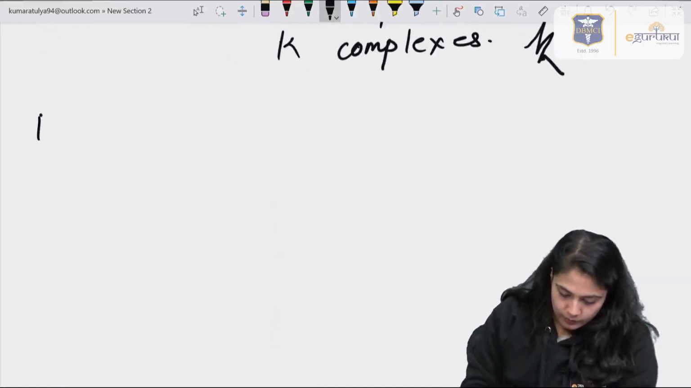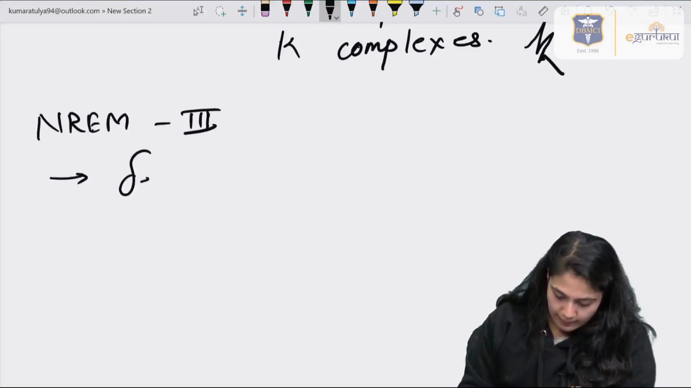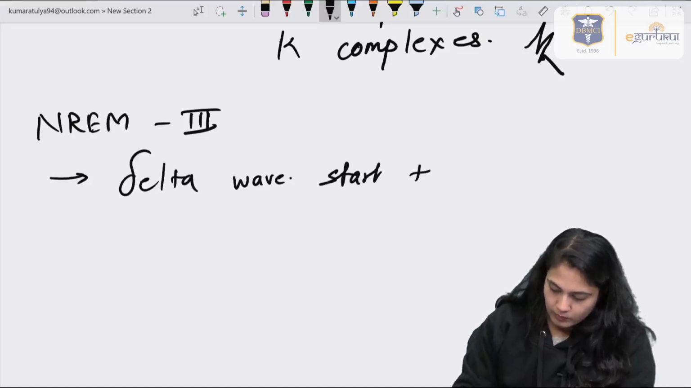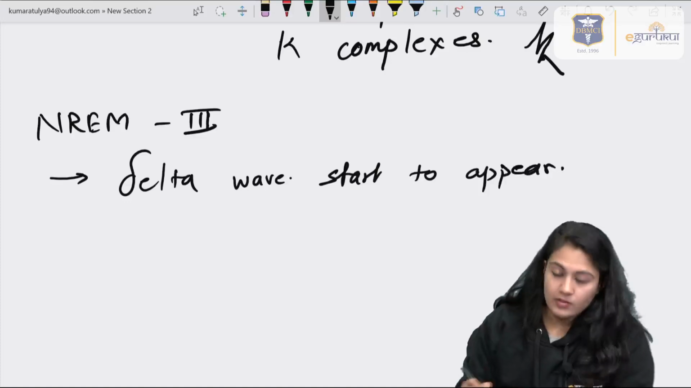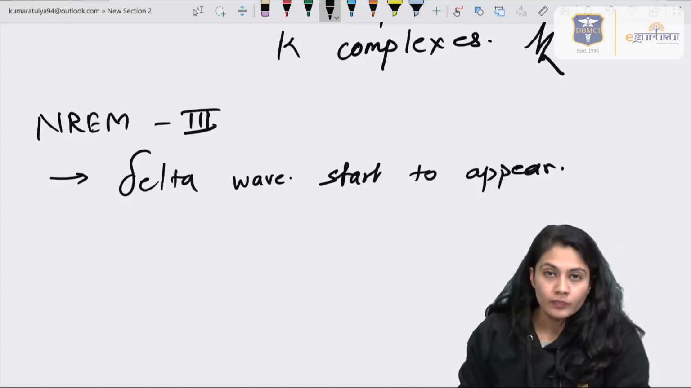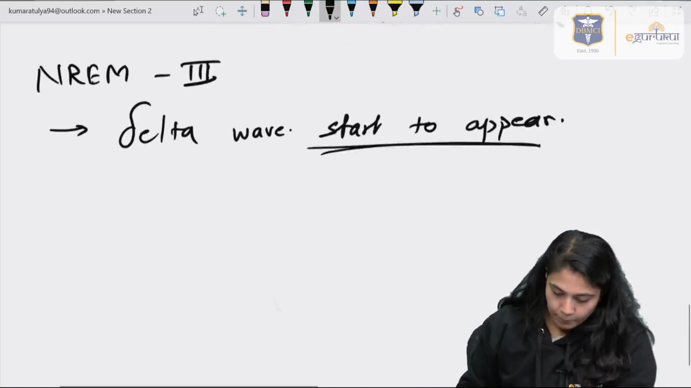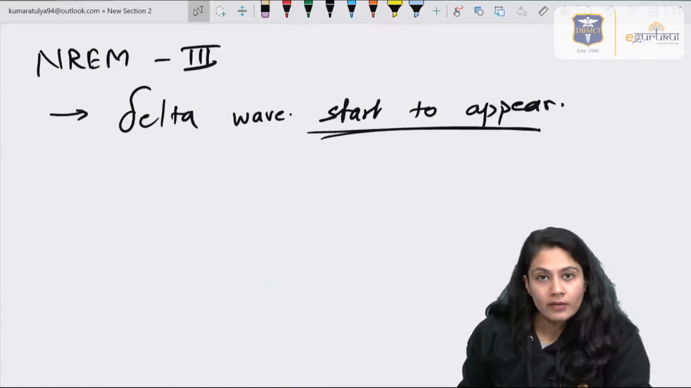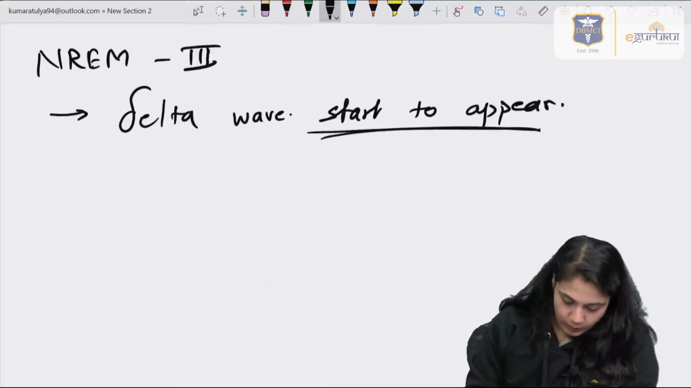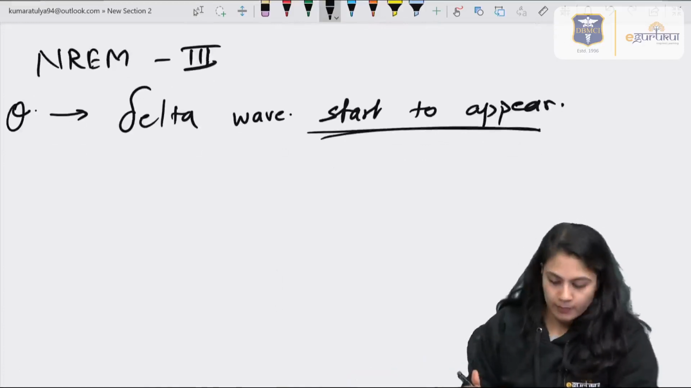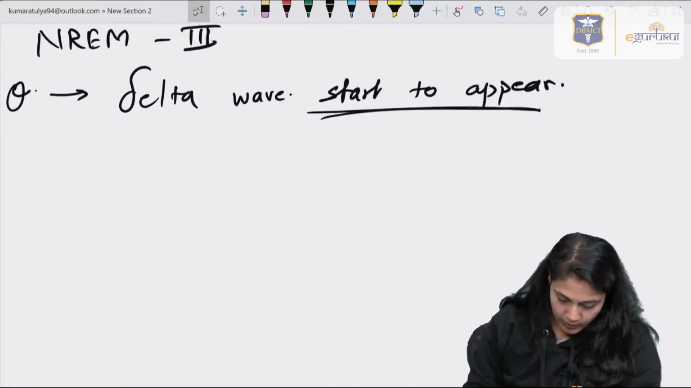Moving on to NREM stage 3, over here the delta waves start to appear. I'm saying they start to appear, not the maximum, right? So over here you can see the theta waves as well as delta waves, but delta waves will start to appear. That was a question in the PGI exam last year. So moving on to the next stage.